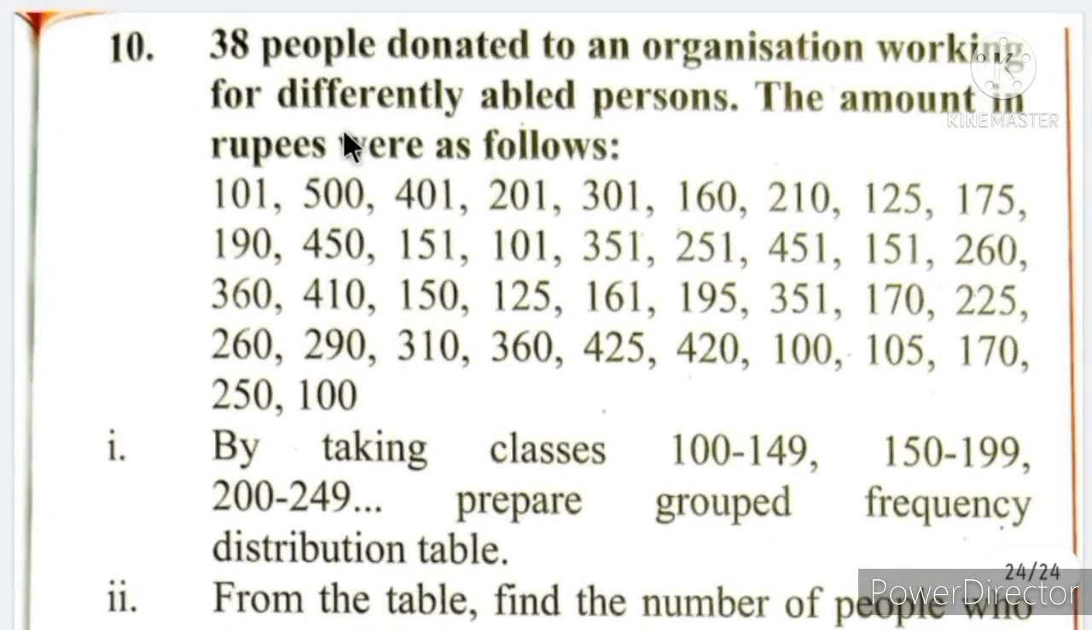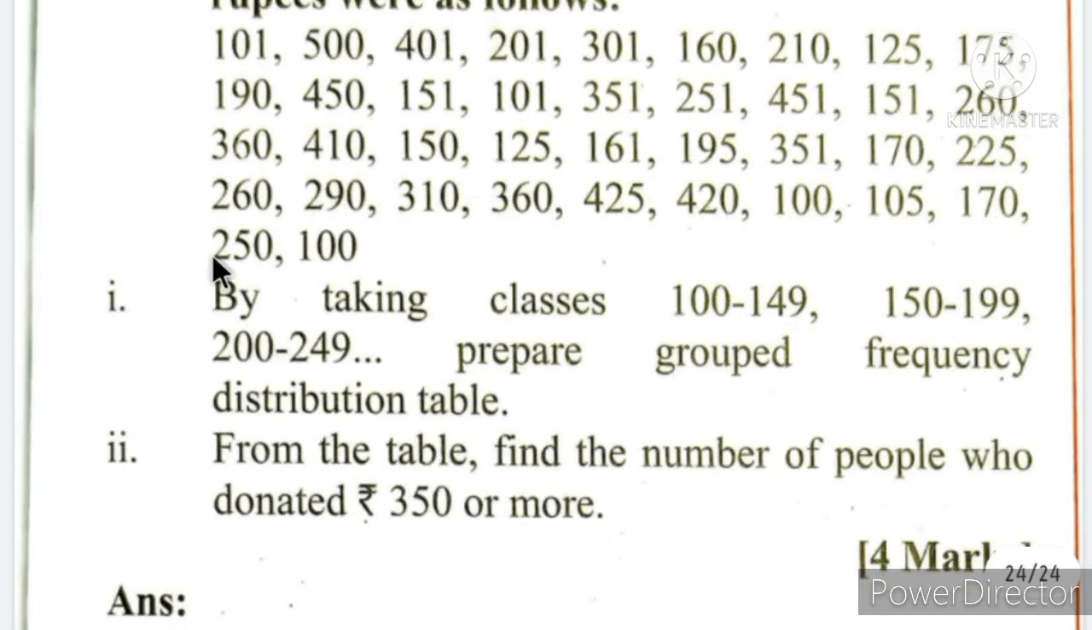Let's see question number 10. It's a very interesting and important question. It can come for your examination. 38 people donated to an organization working for differently abled persons. The amount in rupees was as follows. By taking classes 100 to 149, 150 to 199, and 200 to 249, prepare a grouped frequency distribution table.